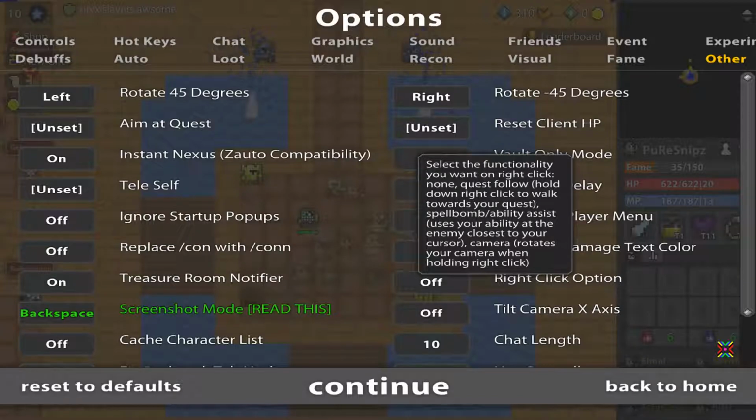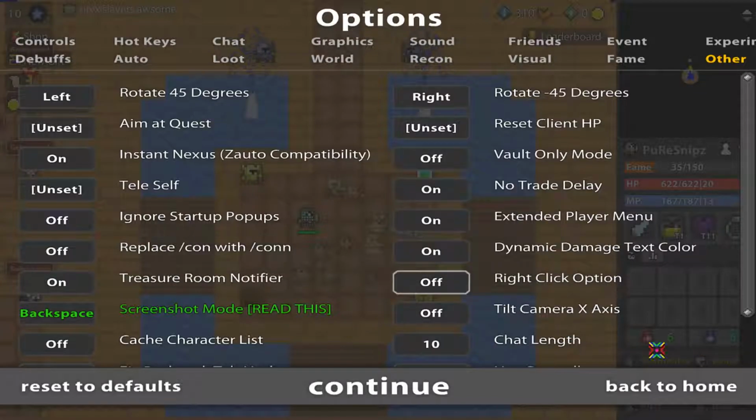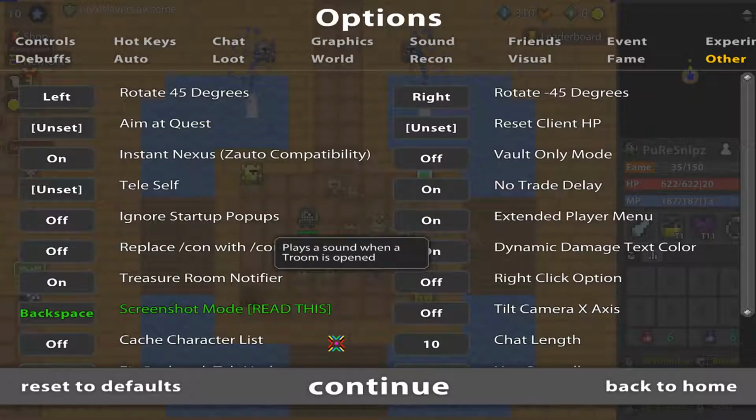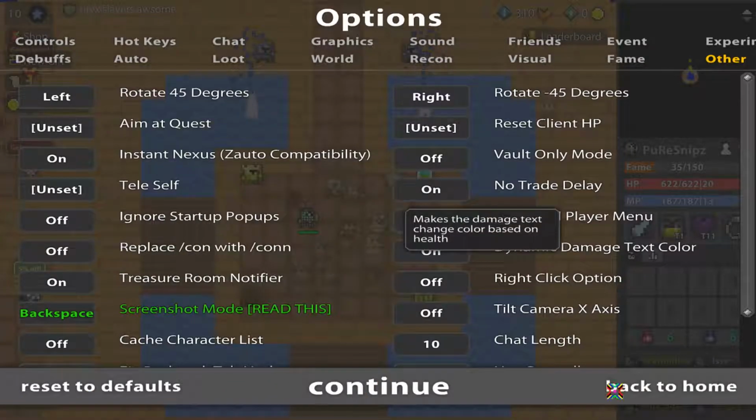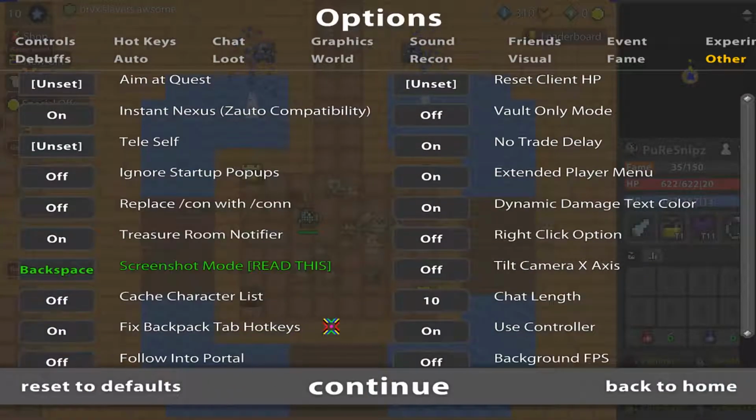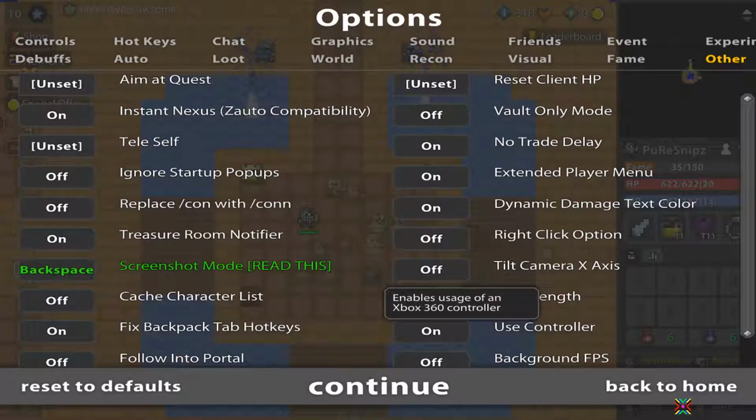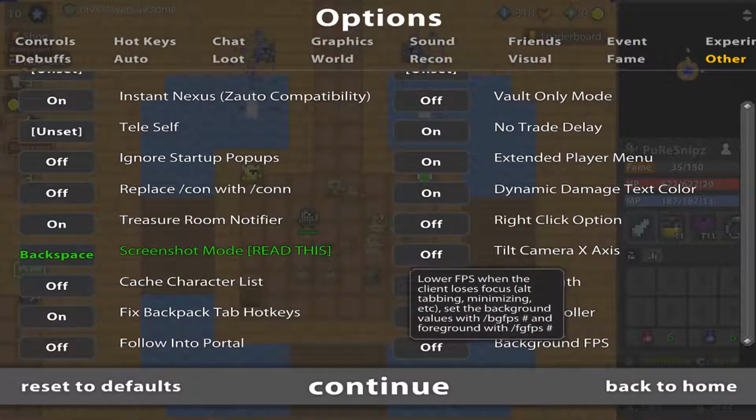Right click option, don't put this on. This is really bad. Backspace, just keep it a backspace. Still camera access, no. Cache character, no. Chat length, you can put them longer if you like. Fix back-to-back tap hotkeys, pretty useful. Use control if you like. Background FPS, don't need it, but you can put it on.